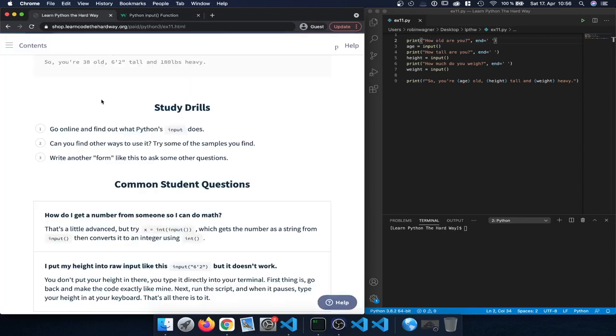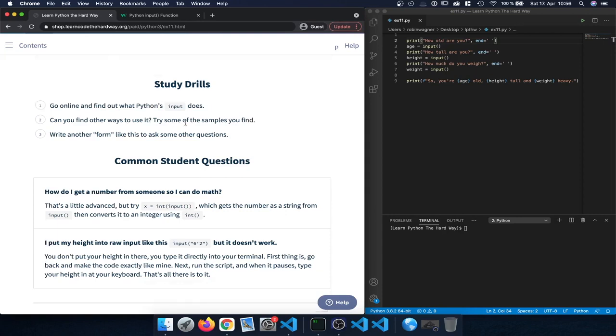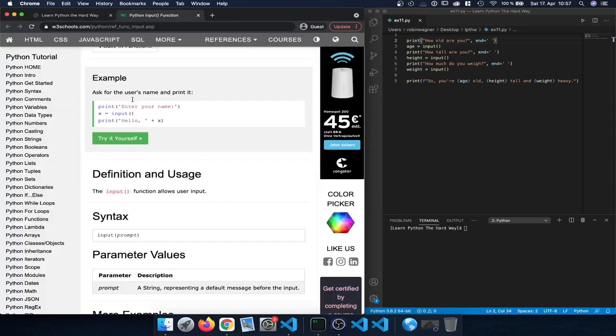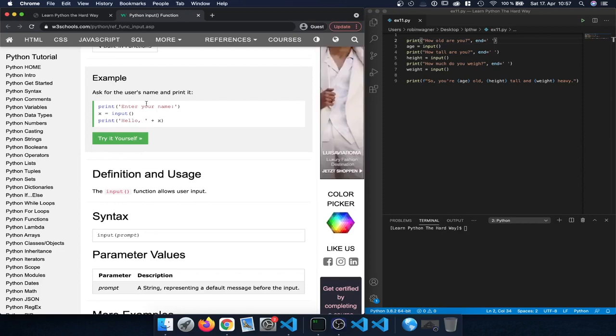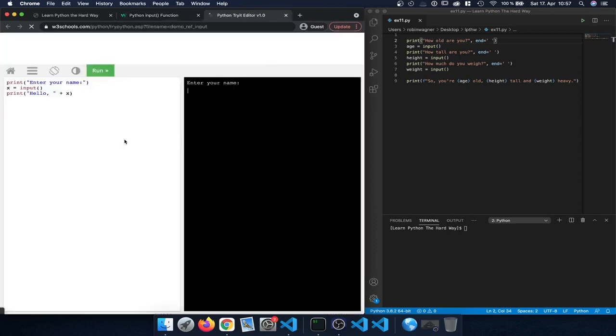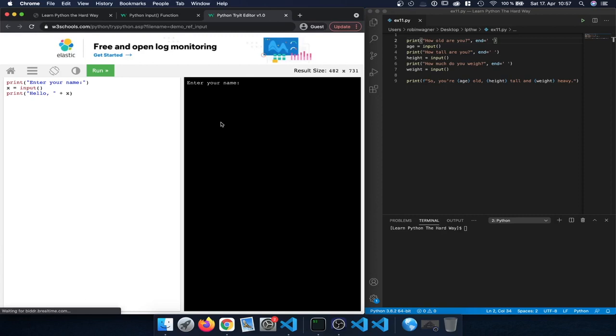So can you find other ways to use the input function? Try some of the samples you find. So, all right, let's head over here where we just been before. And here we can just have another example to ask for the name of the user, collect the input, and then basically print out a statement. So let's just click on try it for ourselves. And actually what we can maybe do is just to enter a prompt in here.